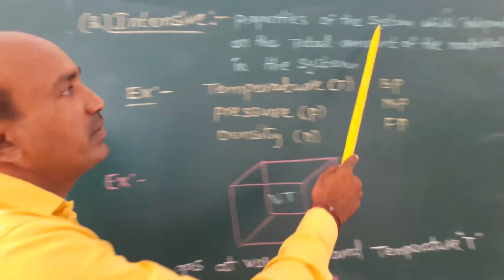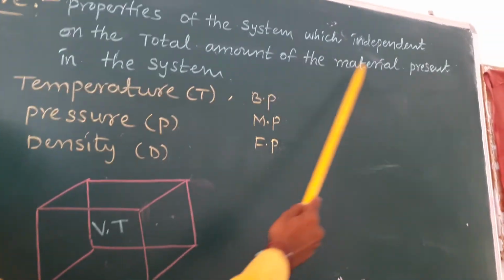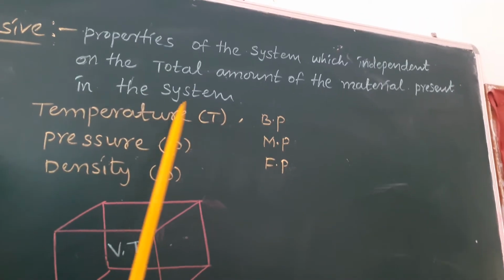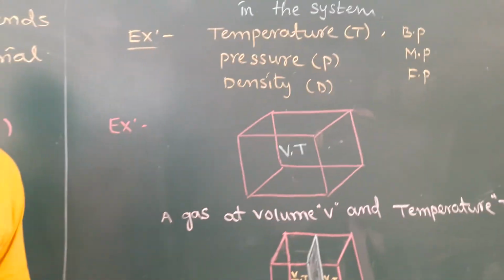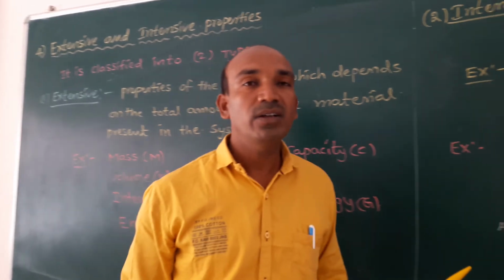Properties of the system which are independent of the total amount of the material present in that system are intensive properties. This is the basic concept of extensive properties and intensive properties.